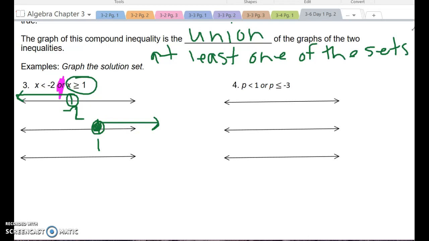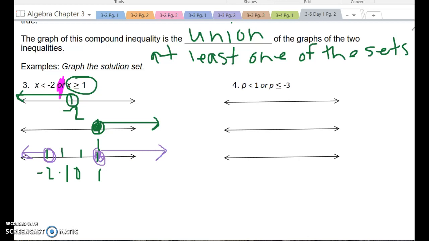Now, this is not where they overlap or intersect anymore. Now we're looking at least one of the sets has to be true. So when I graph my final answer, and this is the one we're most interested in, here's how it looks. We're going to have the open circle at -2, and it's going to go this way. We're going to have the filled in circle at +1, and it's going to go this way.